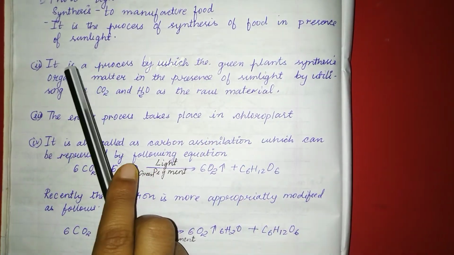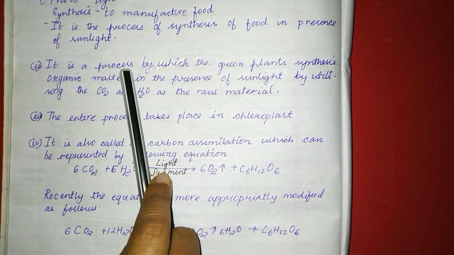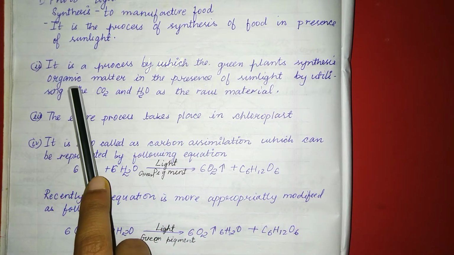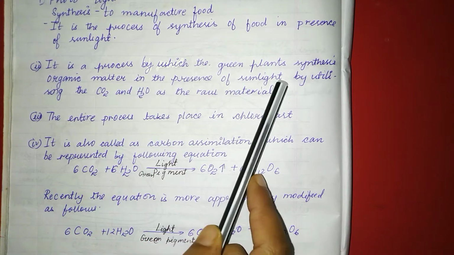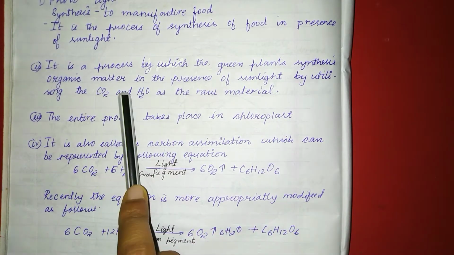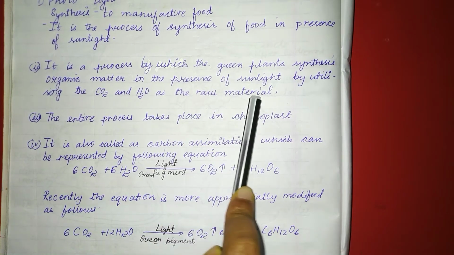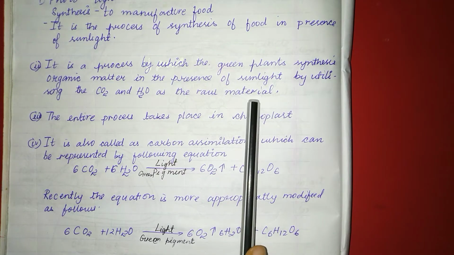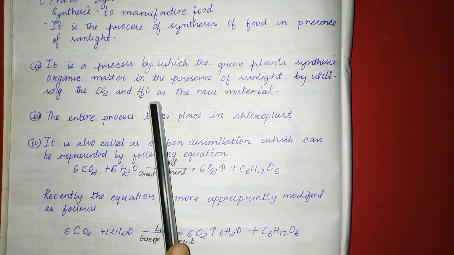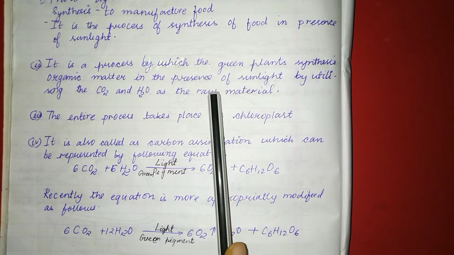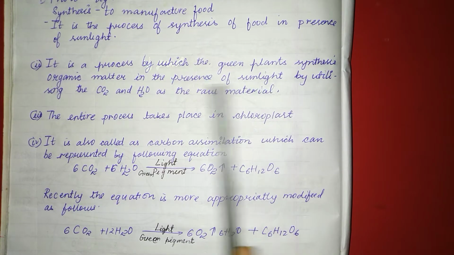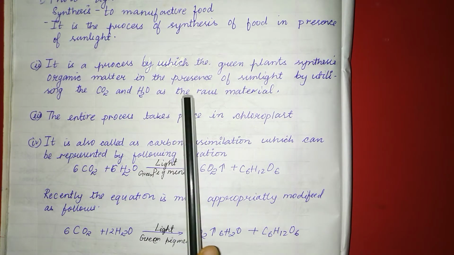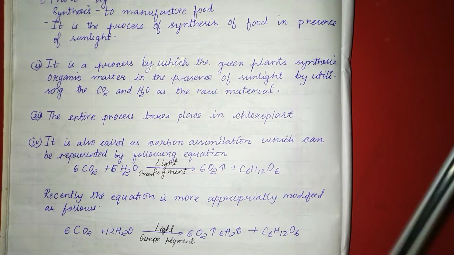The term photosynthesis can also be defined as the process by which the green plant synthesizes organic matter in the presence of light by utilizing the CO2 and H2O as the raw material. So in the photosynthesis process, the raw materials which are used are carbon dioxide and water and the sunlight. So with the help of sunlight, CO2 and H2O, the plant can synthesize its own food.